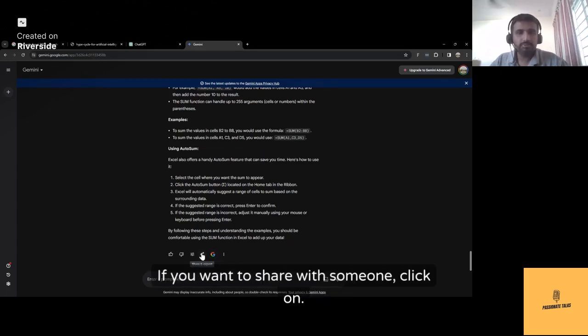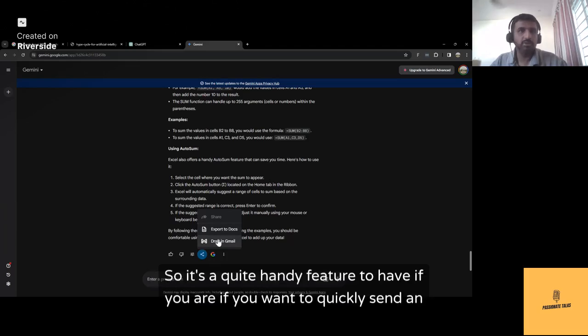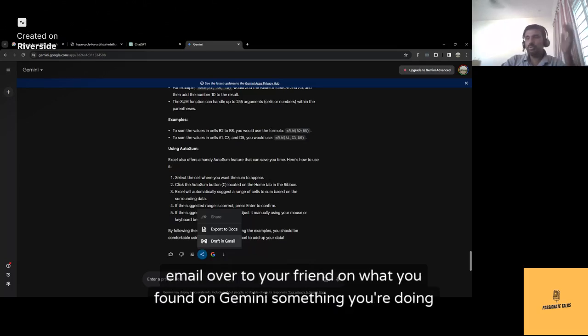If you want to share with someone, click on share and export. Click on this button, export to Docs or draft an email. So it's quite a handy feature to have if you want to quickly send an email over to your friend on what you found on Gemini.